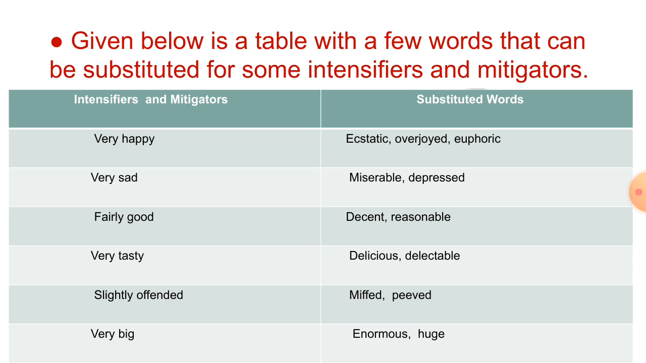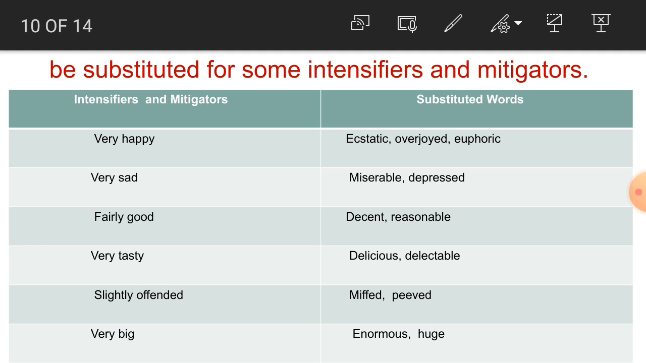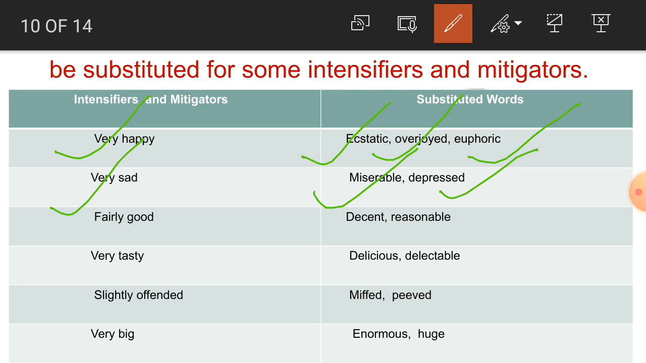Now students, here given is a table with a few words that can be substituted for some intensifiers and mitigators. So avoid using the intensifiers and mitigators and we can use a single word. For example, for very happy, we can say ecstatic, overjoyed and euphoric. For very sad, we can say miserable and depressed.